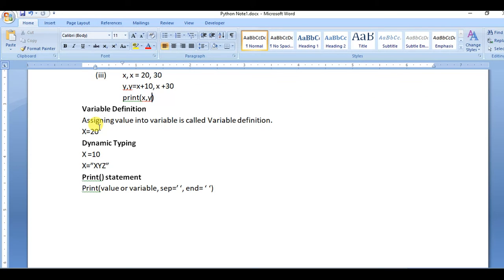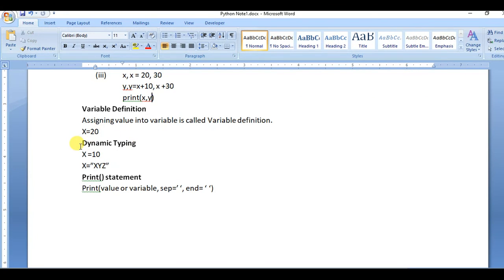Variable definition. Variable definition means what? Assigning a value into a variable is called variable definition. So when you assign a value into a variable, that is called variable definition. Here the 20 is assigned into x, so that is the definition we have given for x.